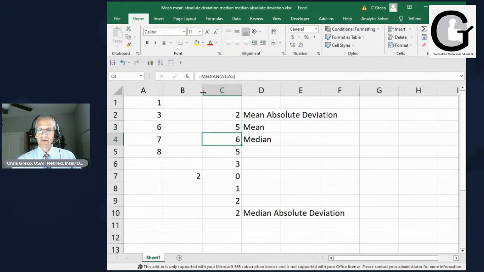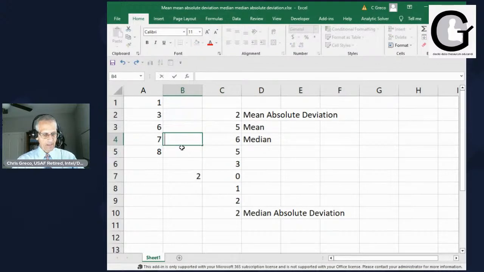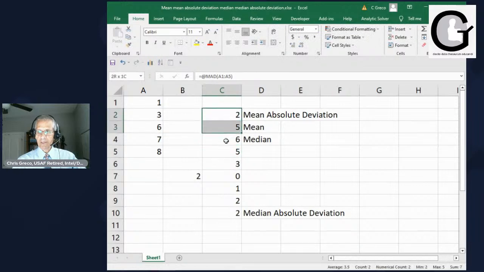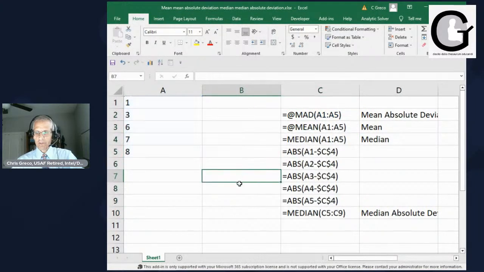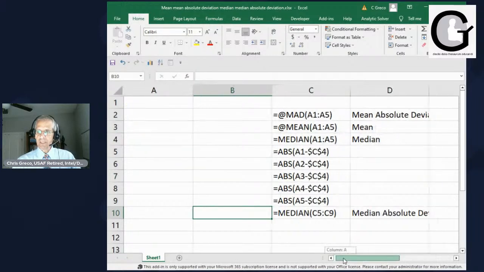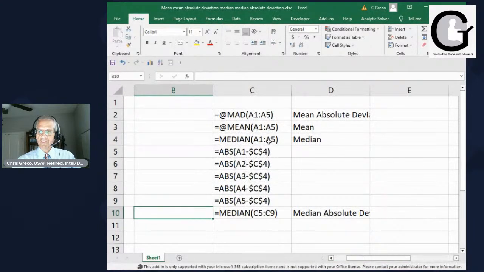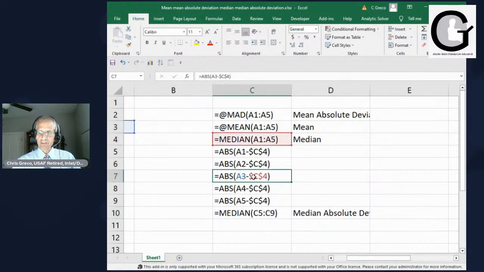So median here is the same thing, A1 to A5. This gives you all the different aspects of the mean, this is how to go through each of these areas.